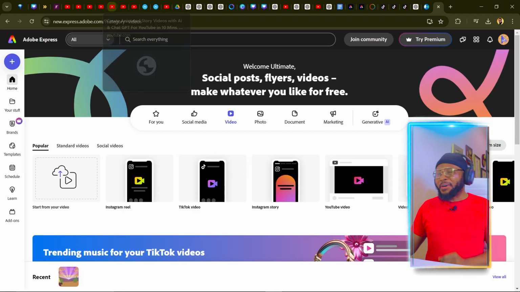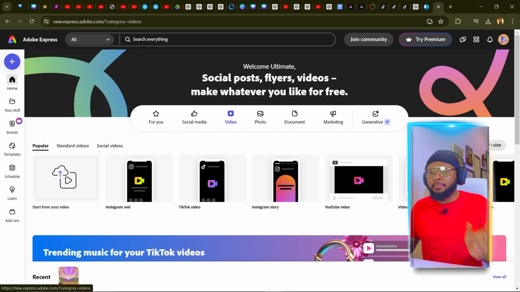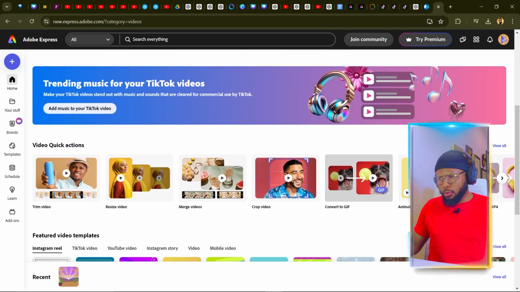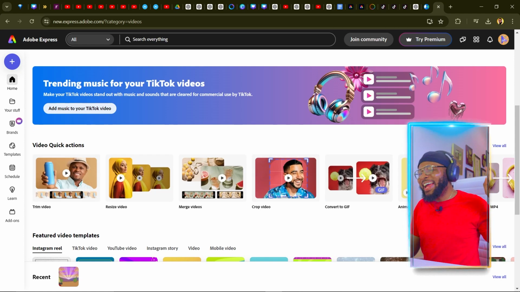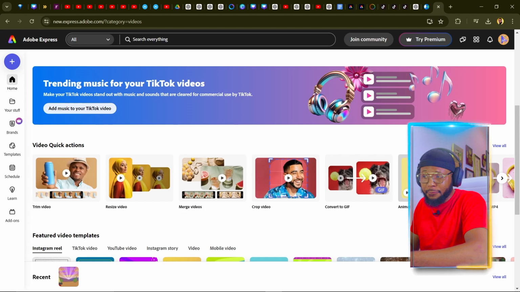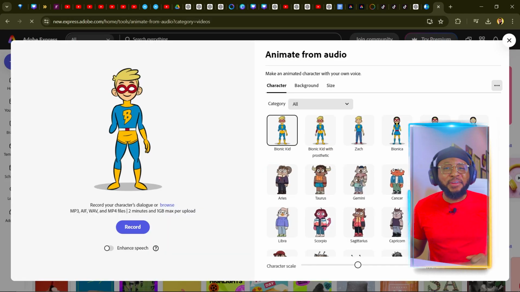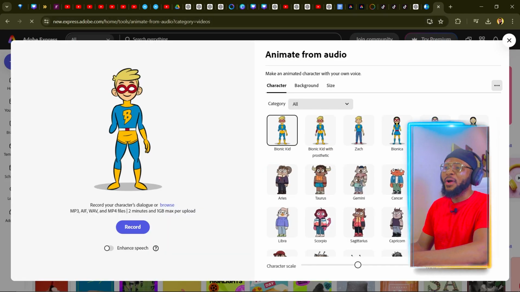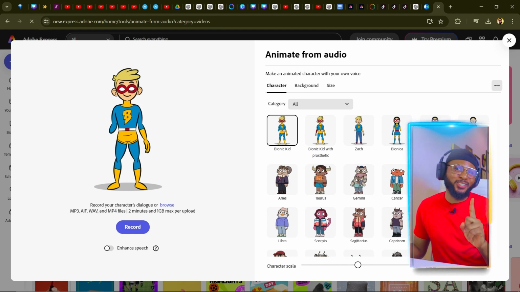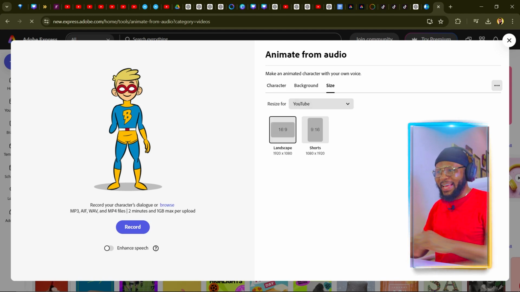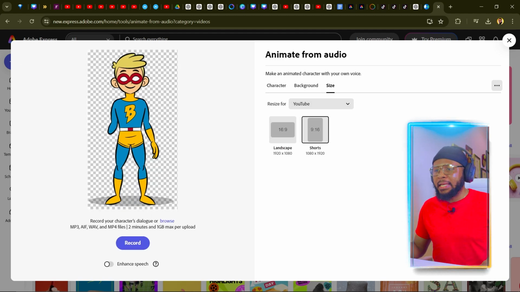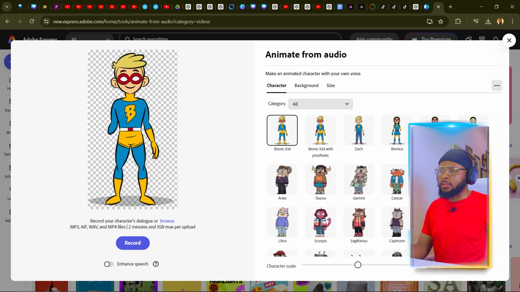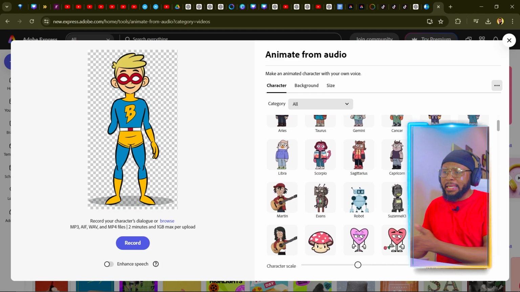So once it opens, the next thing you're going to do is to come over to video. Make sure you click on video, and then you're going to scroll way down and you're going to see quick actions. You see a lot of options here, and you're going to go ahead and select animate from audio. So once it opens, the next thing you're going to do is to come over to size, because we're trying to create shorts, remember? So we're going to go ahead and click on size, and we're going to select 9:16. That is short. So we're going to select this, and we're going to come back to character, and we're going to select any character that you want.